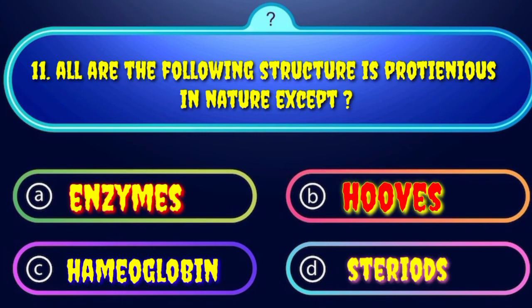And if you see option C, it is hemoglobin, and we know that hemoglobin is a protein which is present in red blood cells of human blood. So option C is also incorrect. Option B is incorrect. And steroids are related to lipids, so the correct option is D, steroid, because steroid is not proteinous in nature and it is related to lipid.